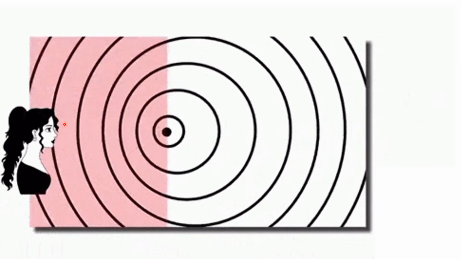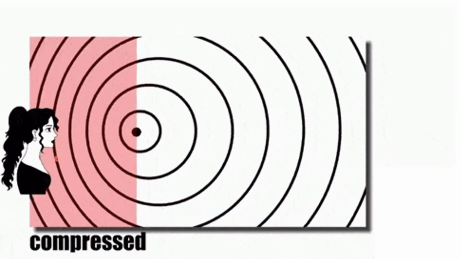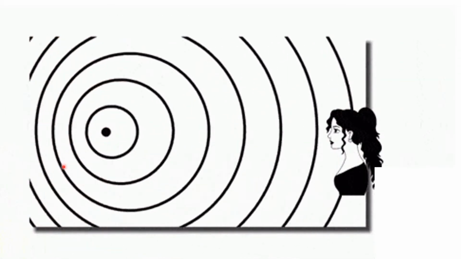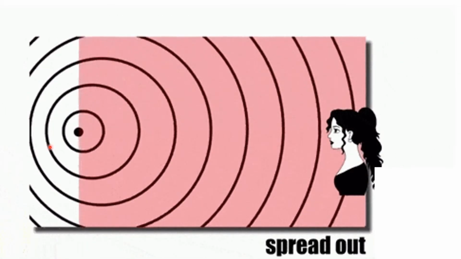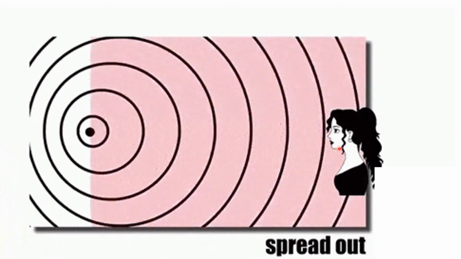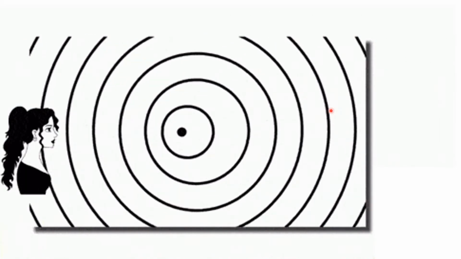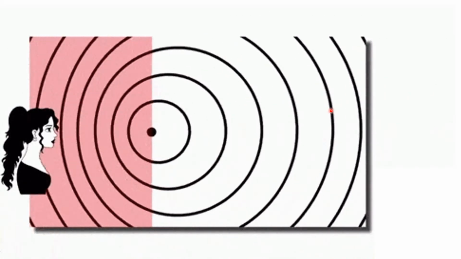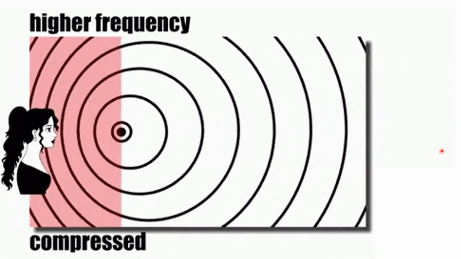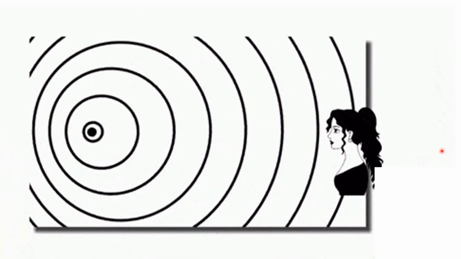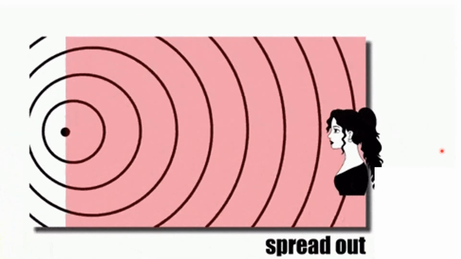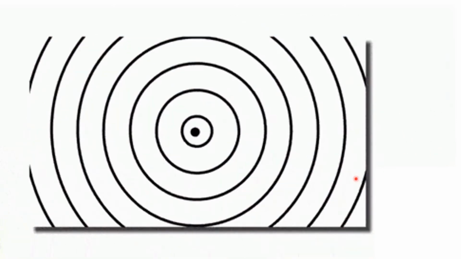How frequent, gaano kadalas. So, dito, mas concentrated, compress yung ating wave kapag papalapit sa observer. Kapag papalayo naman ang ating wave doon sa ating observer, lower frequency. Sabi nga nila, Doppler effect is the apparent shift in the frequency of the wave with respect to the observer.